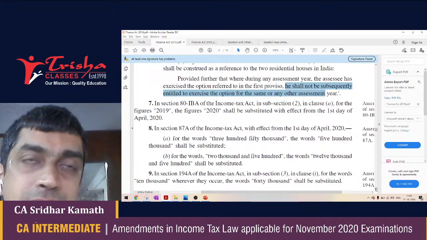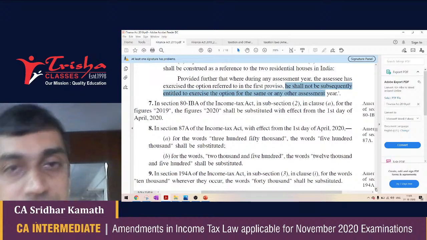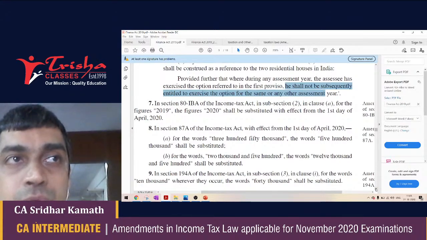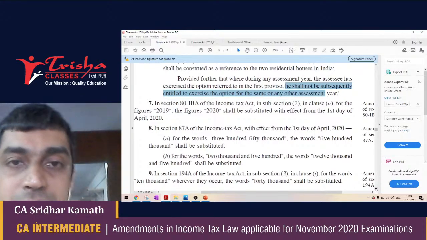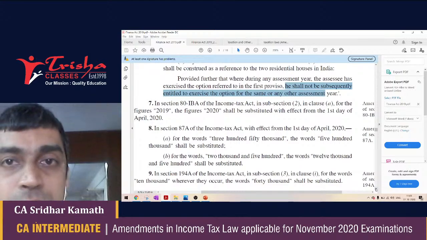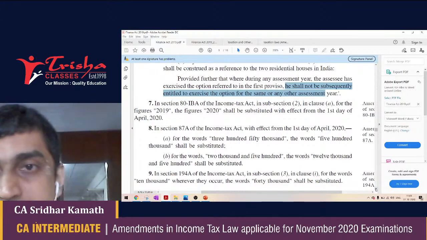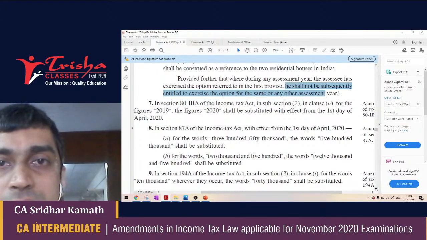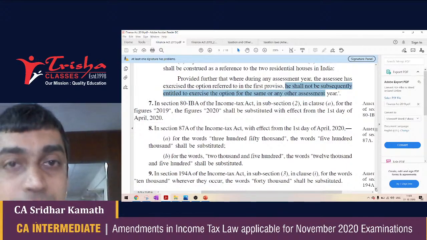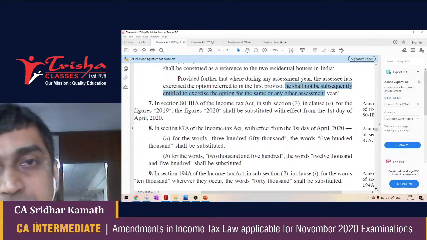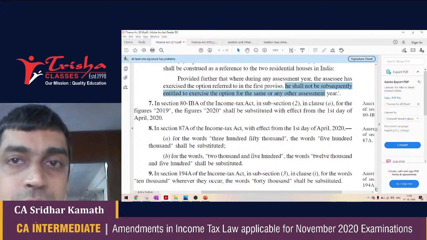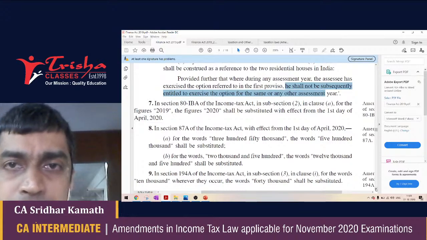This was in the budget of February 2019, and it was appreciated and criticized for the same reason that this was an election budget and the government was trying to woo voters. Okay, so people from the ruling party side appreciated this because this was favoring the middle class, and people in the opposition criticized it, saying that the government was trying to bribe middle class voters. But controversies, let them be. We are talking about the exam point of view.